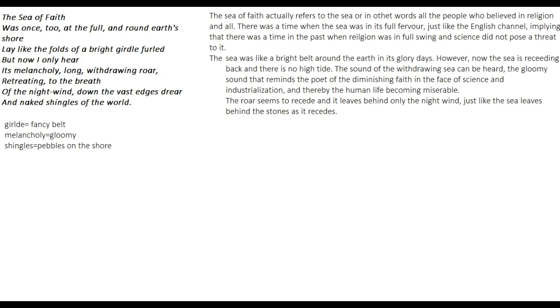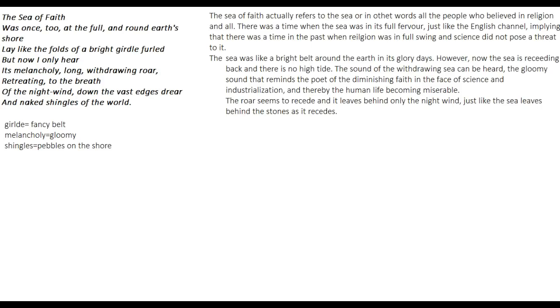So the sea, he says, now is just drawing back, and this is very saddening, retreating to the breath of the night wind. As the sea is withdrawing, the sound is becoming dull, and all the sound that can be heard then is the sound of the night wind. The sea is receding and leaving behind only the night wind.